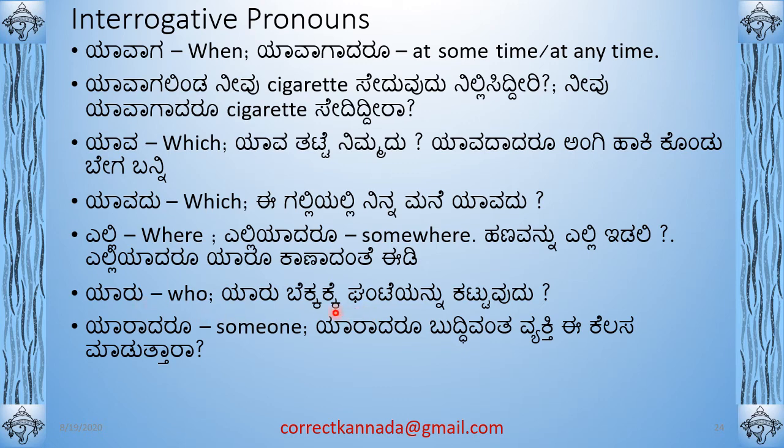So this is yaru. Yaru is who. So yaradaru means someone, whoever, right? ಯಾರಾದರೂ ಬುದ್ಧಿವಂತ ವ್ಯಕ್ತಿ ಈ ಕೆಲಸ ಮಾಡುತ್ತಾರಾ. ಬುದ್ಧಿವಂತ ವ್ಯಕ್ತಿ means sensible. So ಯಾರಾದರೂ, any sensible person will do this work. It's like a question. Okay, next.